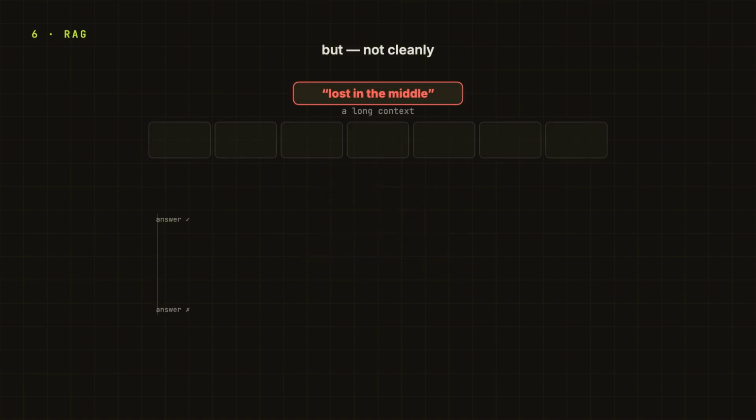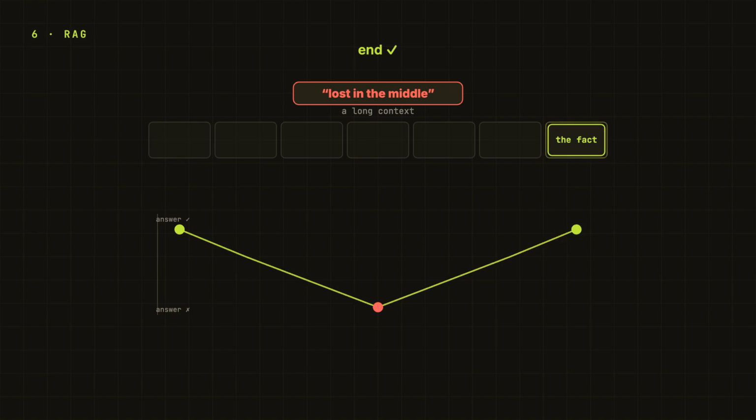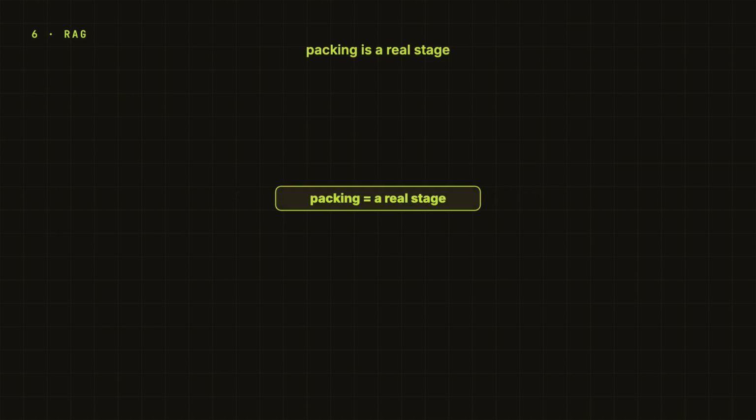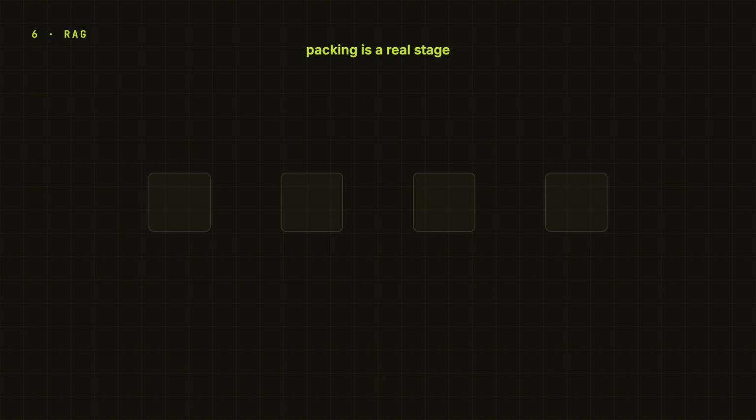There is a research finding they call lost in the middle. When the one important fact sits in the middle of a long context, the model often does worse than if that exact same fact sat near the start or the end. Same fact, same model, only the position changed, and the answer degrades. So, more evidence is not automatically a better answer. Where it sits on the tray changes whether the model even uses it. That is why context packing is a real stage, not an afterthought.